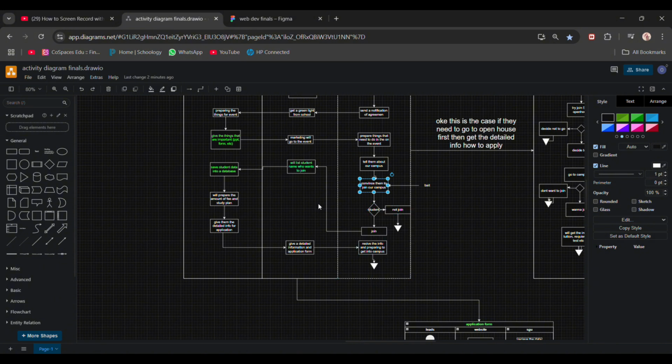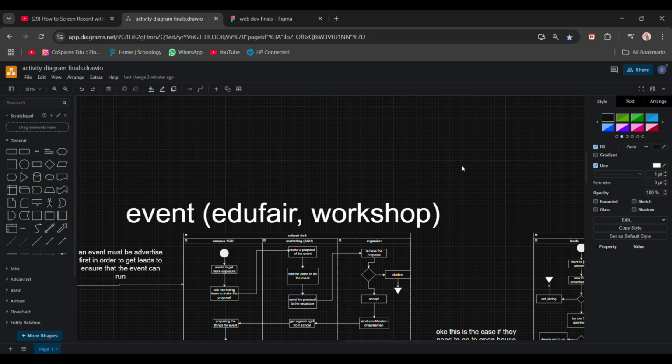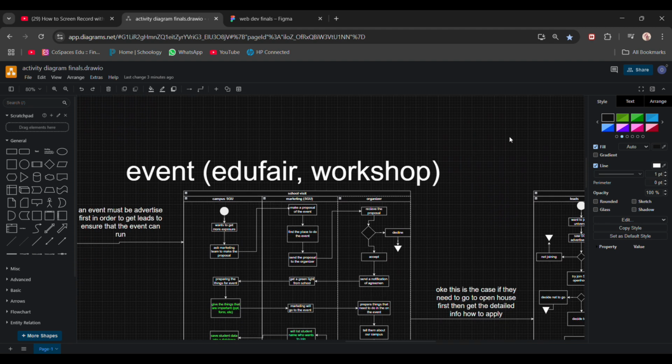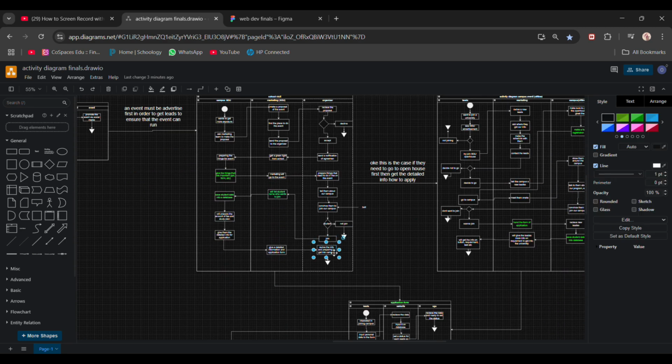Then the student will either join or not join. If the student does not join, it's over. If they join, the student's name will be listed in the database, and then we prepare the amount of fee and study plan, give them detailed information about the application, and then receive the info to go to the campus. So it's basically the first phase in my case, for the leads, to make them interested in joining our campus.